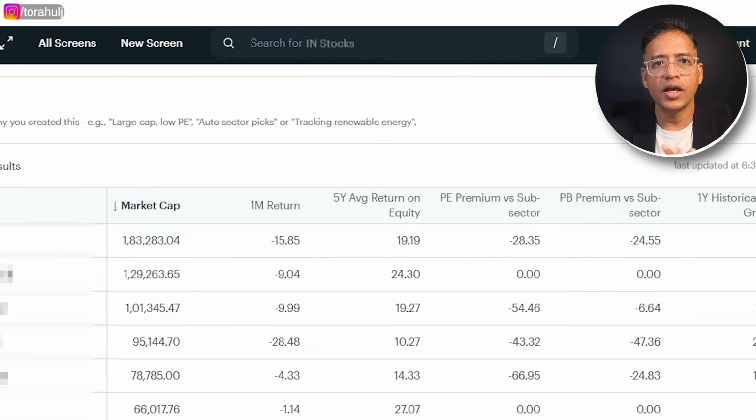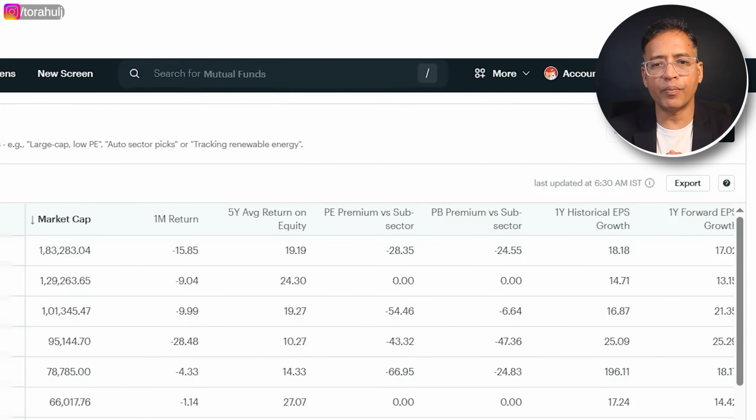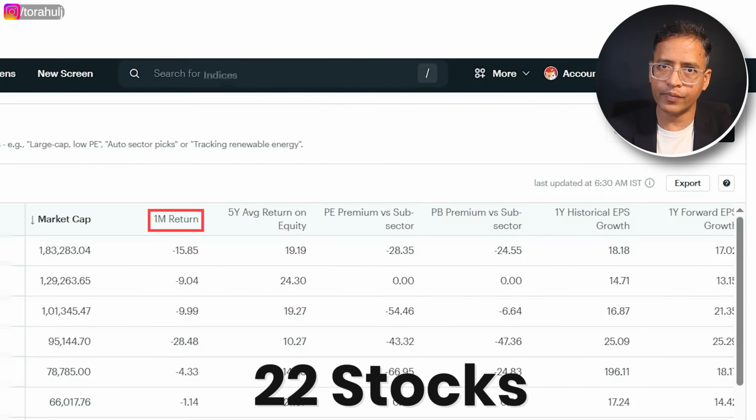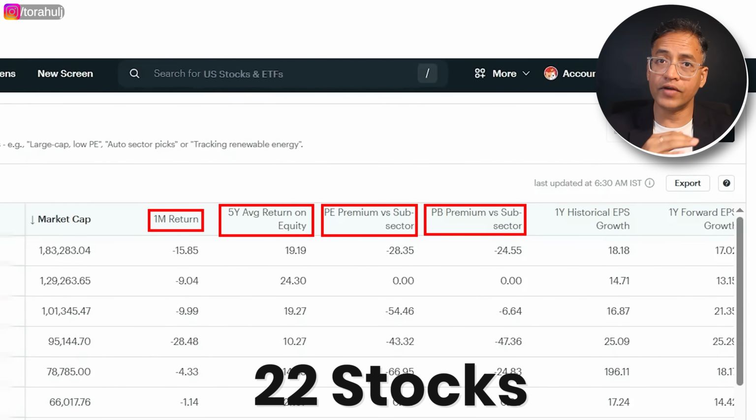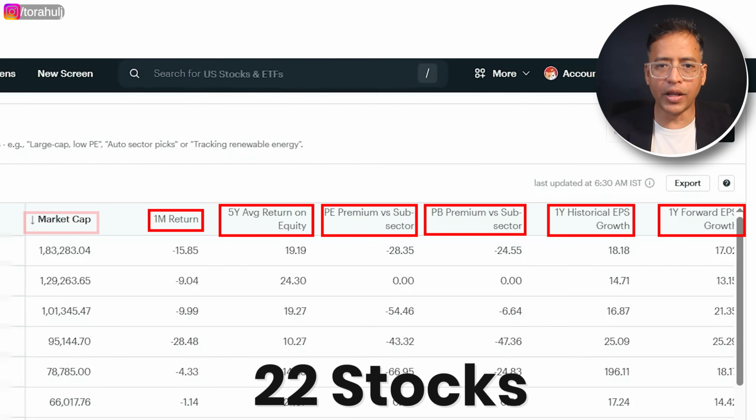What is it telling me? It is telling me that these 22 companies in the last 1 month have corrected surely. Their valuations are at a discount versus their subsector. And then I have looked at fundamental aspects as well, for example, return on equity, 5-year average, more than 10%. And we have looked at the EPS growth rate as well, whether from an earnings perspective the earnings are growing or not, 1 year historical and 1 year forward. 7 parameters give me a list of 22 companies.